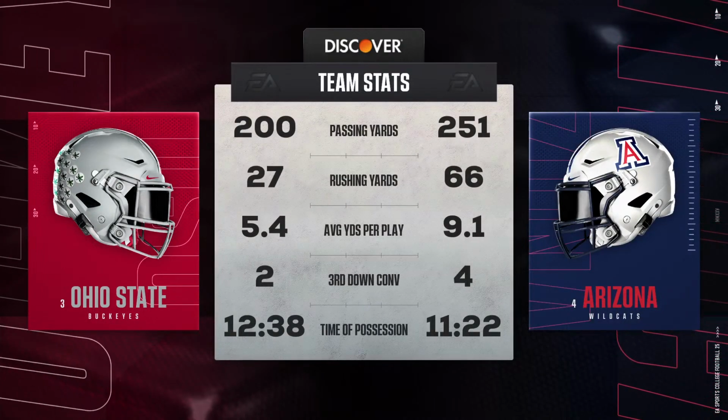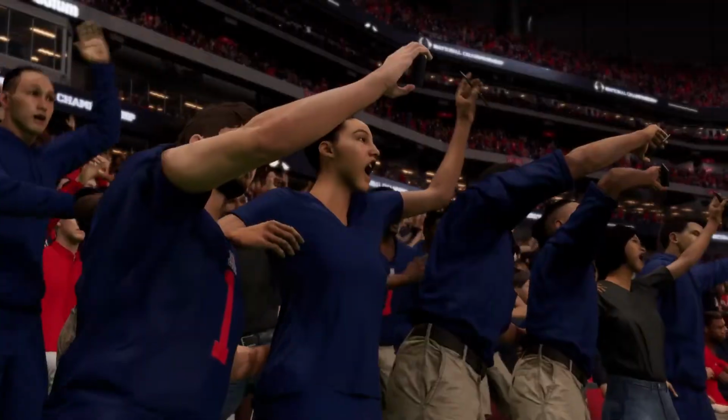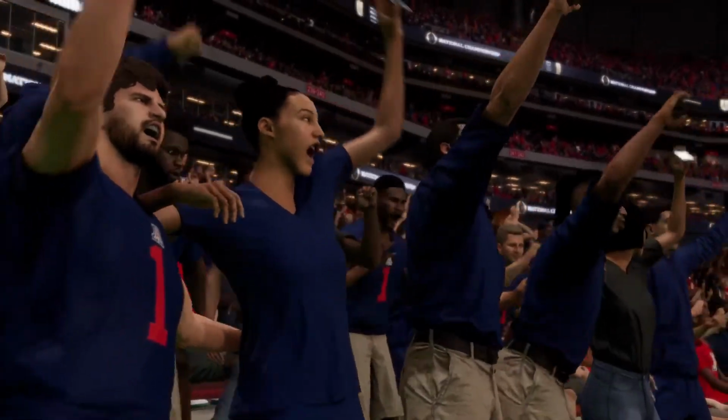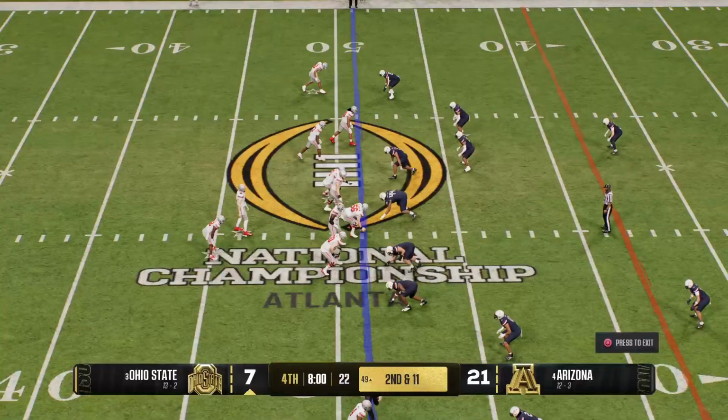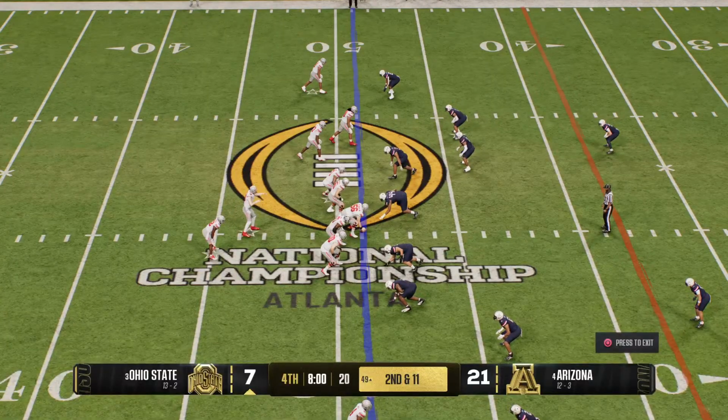Before the final period, let's check out the game stats. As we head to the final quarter of this showdown, we're going to find out who can really make the plays when it counts the most.